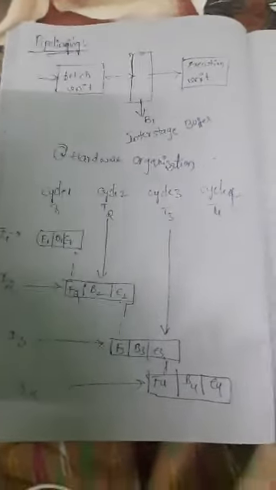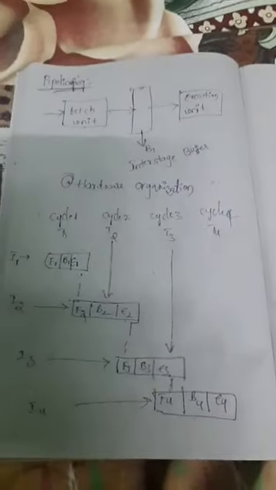Here, in between the fetch unit and the execution unit, we may have one block, that is the decoding block. What it does is decode the instructions, or divide the instructions into a separate format. The instructions will be converted into the coded format, and after that it will be given to the execution block. That is the concept behind instruction decoding. Go and check the notes once, and you will understand easily.